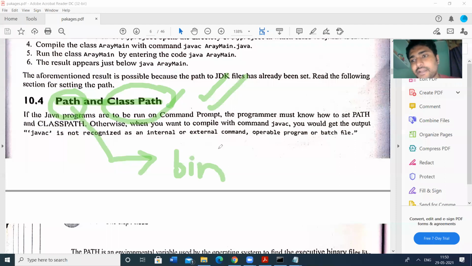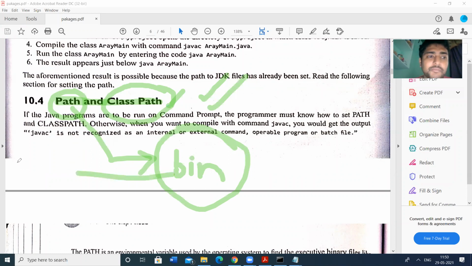The bin folder is available in the C drive, under Program Files. In Program Files, we have the Java folder. In the Java folder, we have many versions of Java. In that, for example Java 16, we have many folders: bin, lib, and so on. We have to create the path as the bin folder path.